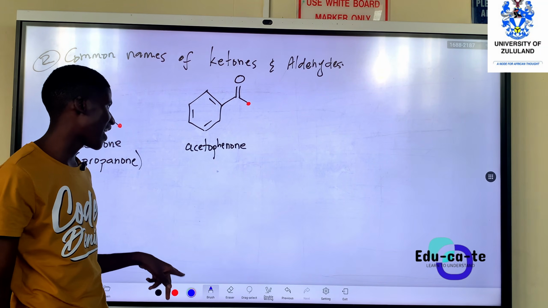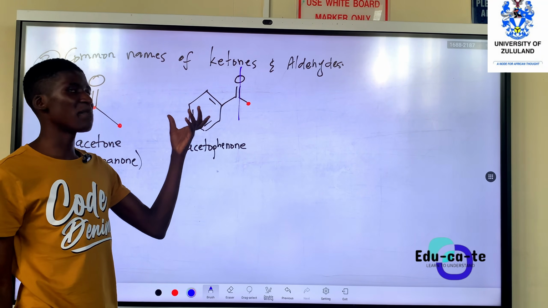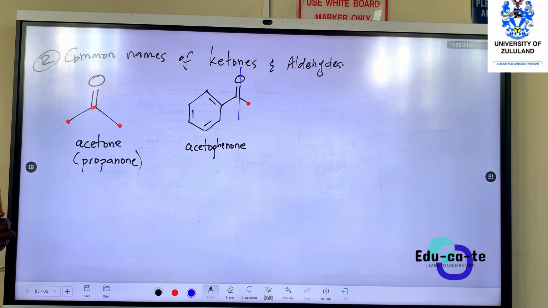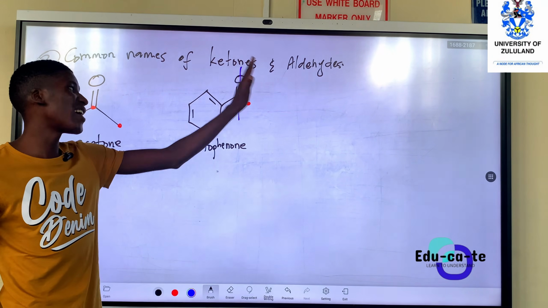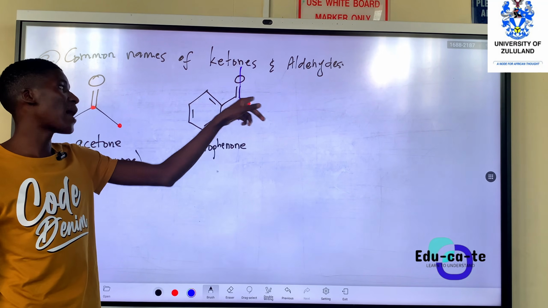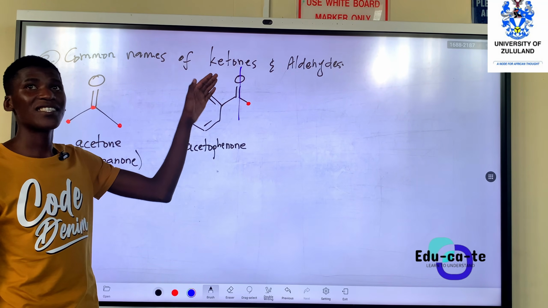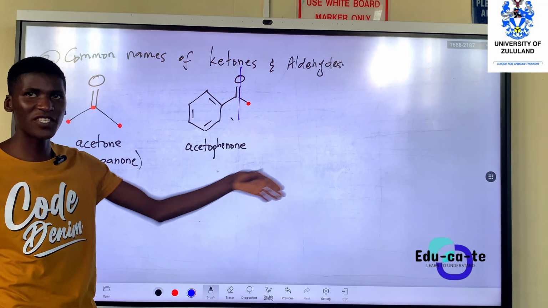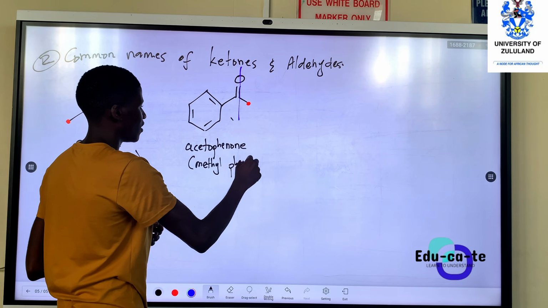How can we name this using the other method? What other name can we give to this compound? Remember, we look on both sides of this functional group. I'm sure this is the functional group. On one side there is what? We have one carbon. How do we name that? Methyl. On the other side is what? We have a benzene ring. How do we name it? Phenyl. So this is methyl phenyl ketone. So you can give it a name and say this is methyl phenyl ketone.